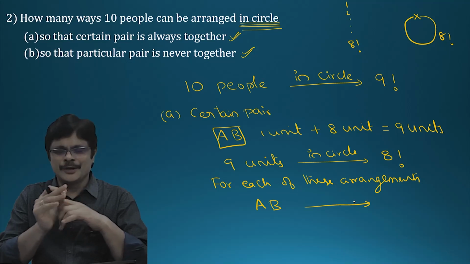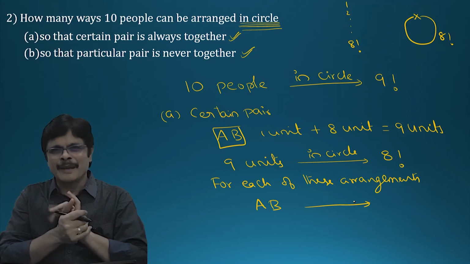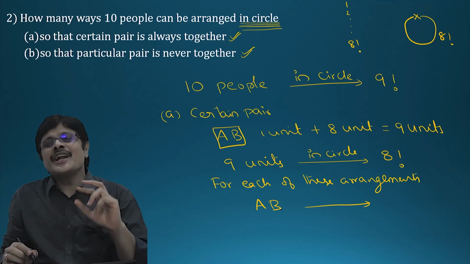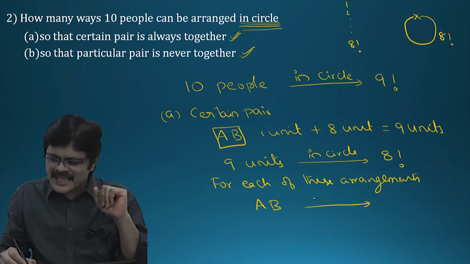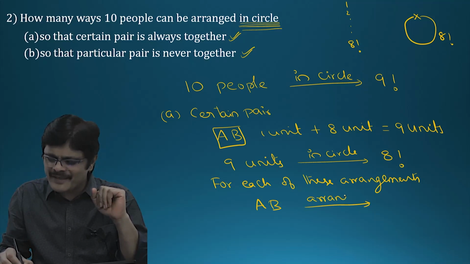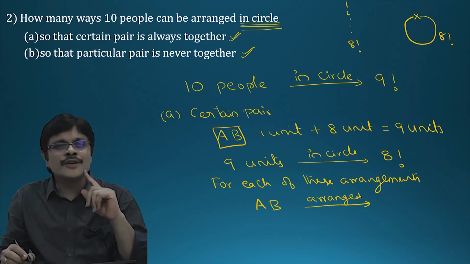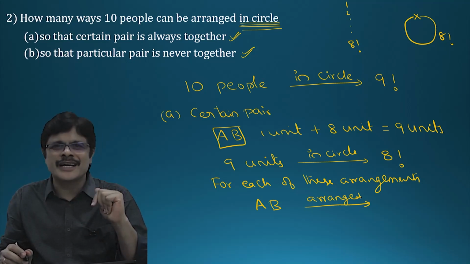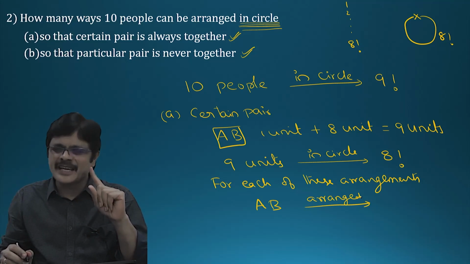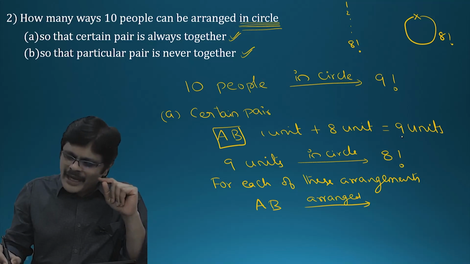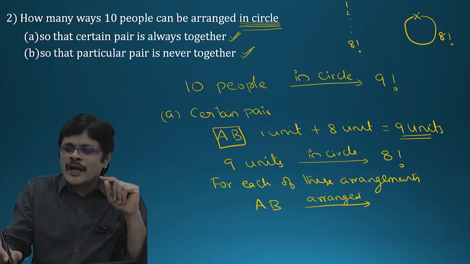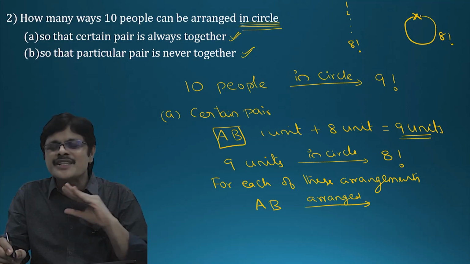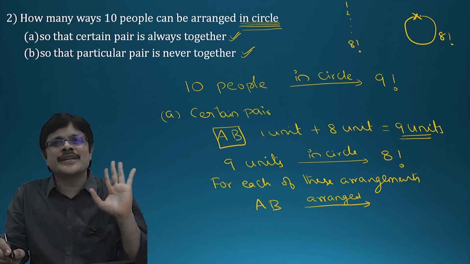Hope you paused and are coming back here. Now AB can be arranged in how many ways for each of these arrangements? Generally some people think, because it is a circular arrangement, you less 1 and 1 factorial is the answer. My dear friends, please be careful. When you are arranging these 9 units, you already fixed one object. Once you fix the object, the rest of the story is linear permutation only.